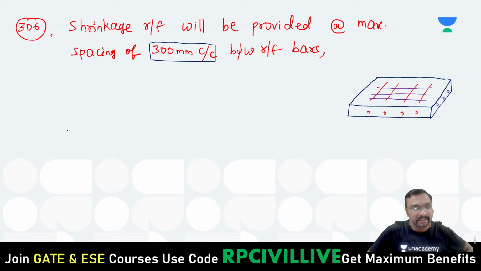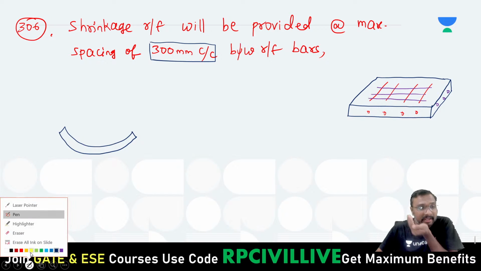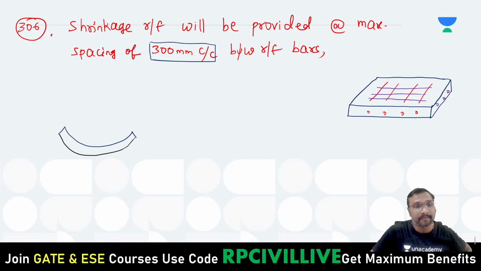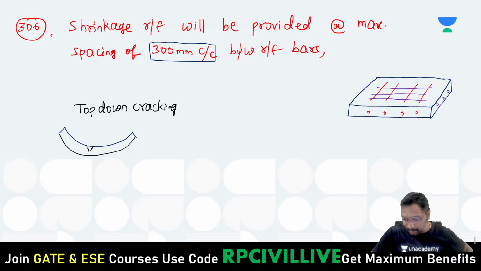Suppose during the night time it is like this. But whenever it is subjected to weight, that weight will try to move it in the downward direction. Whenever the weight tries to move it in this downward direction, how will the cracks occur? The cracks will be created here. This is your top down cracking.